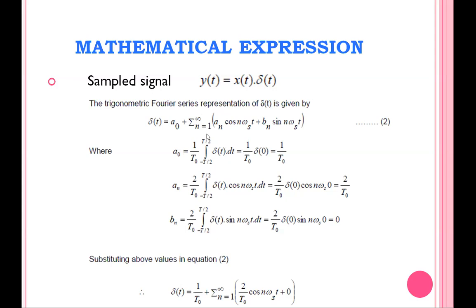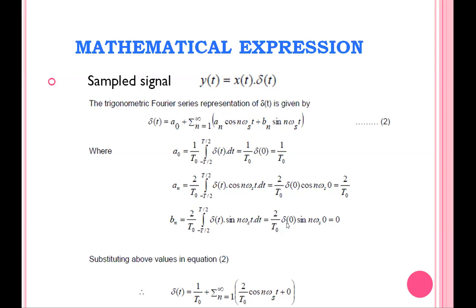What is the answer for this integration? We already studied in the first unit, the first topic, the unit impulse signal. The impulse signal is available only at time t equal to 0, and the area under the unit impulse signal is 1.